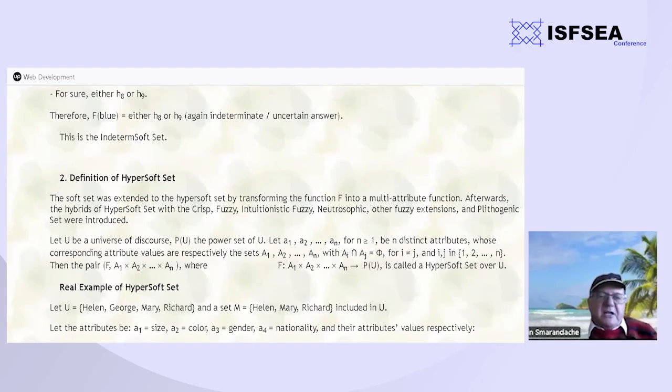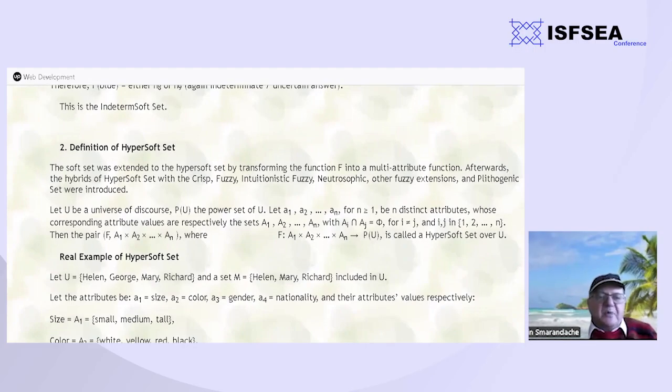In 2018, I extended the soft set to the hypersoft set, in the sense that the function F is defined from the Cartesian product of sets of attributes, A1, A2, and so on, An. So we have F defined from this product to P(U).